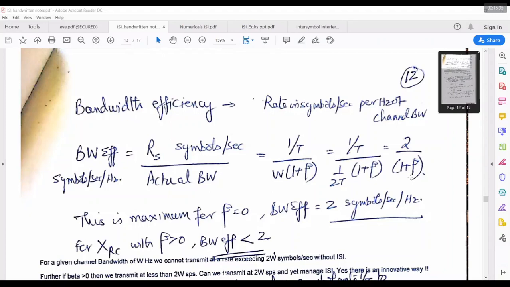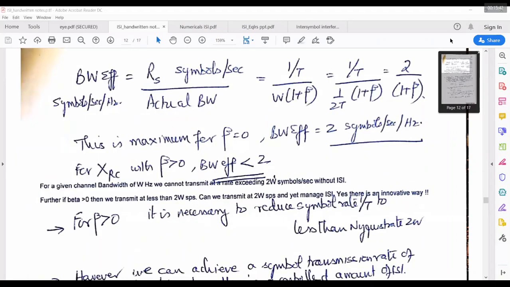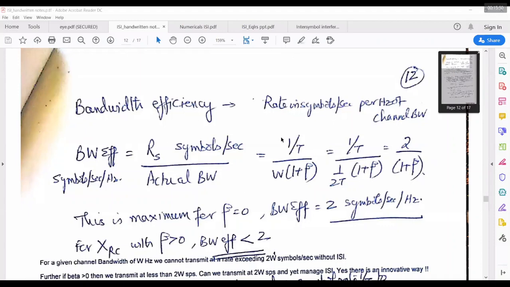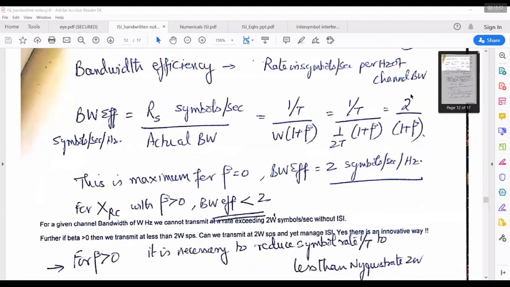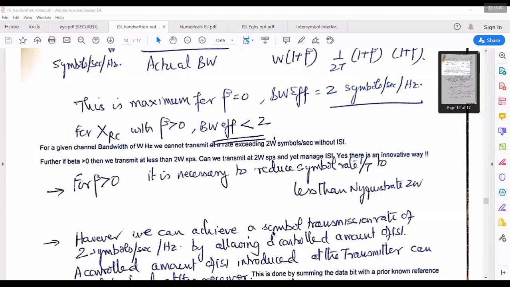So spectral efficiency will reduce. So we get advantages of raised cosine, but also a limitation in terms of spectral efficiency. So again, this problem could be solved by going for duobinary as well as modified duobinary pulse, where we can maintain 2 symbols per second per hertz of spectral efficiency. But as I told, we need to allow the ISI in a controlled manner at the transmitter so that it can be mitigated at the receiver side in an acceptable manner. So that's called duobinary and modified duobinary. So is this clear?